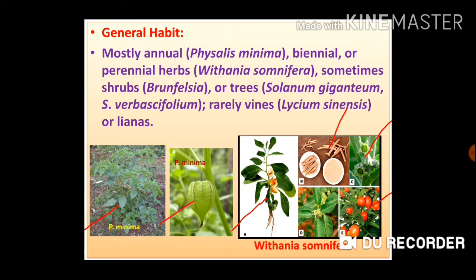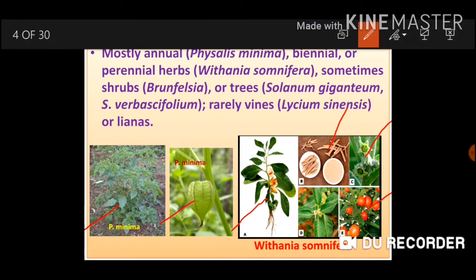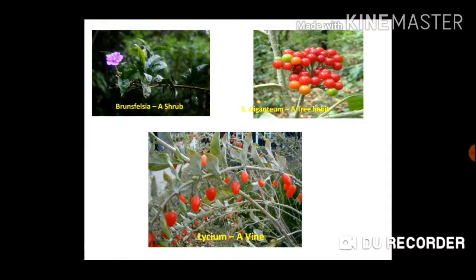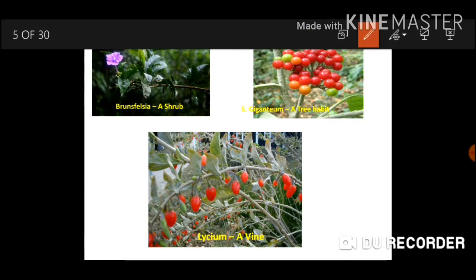Sometimes there are shrubs in this family, and an example of this shrub is Brunfelsia. Or trees are also found, like Solanum giganteum and Solanum verbascifolium. Rarely there are vines or climbers like Lycium sinensis. So here you can see a shrub plant, that is Brunfelsia. This is a shrub plant.